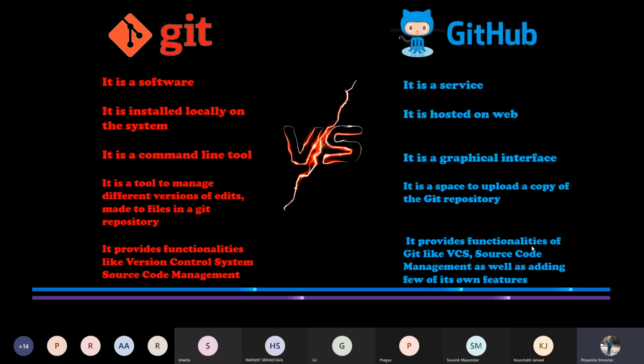Git is installed locally in our system, and GitHub is hosted on the web. Git has command line features, and GitHub has a graphical interface. Command line tool means that we have to work in Git using various commands. While in GitHub, we are provided with a graphical interface like buttons and text. We can directly click and achieve the task.